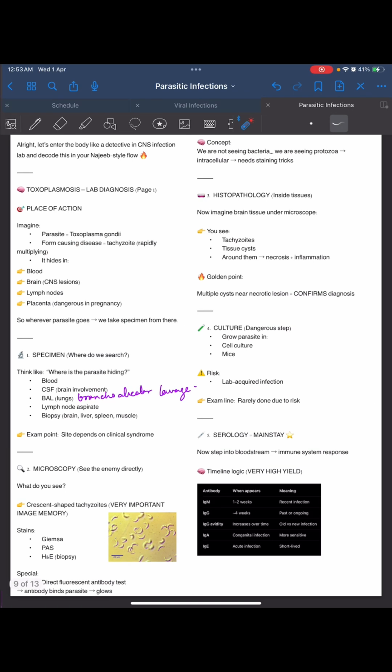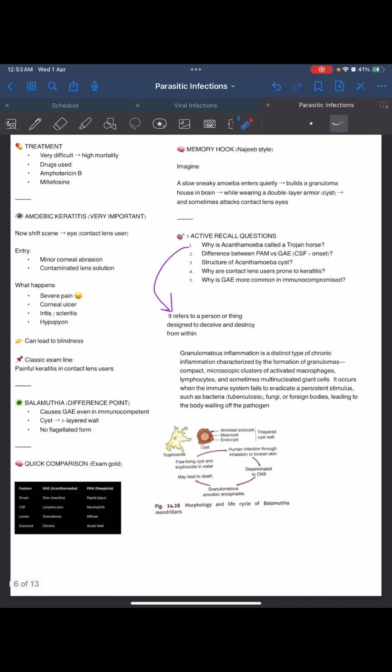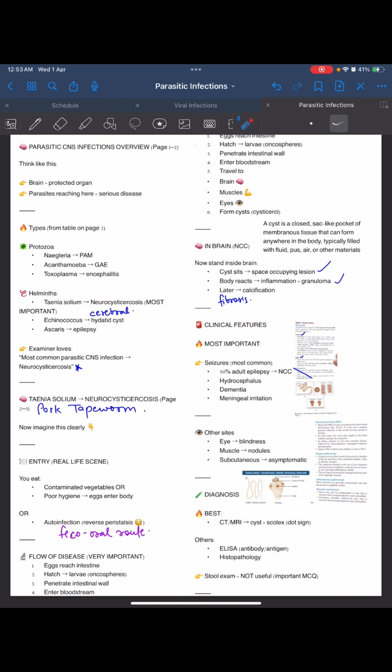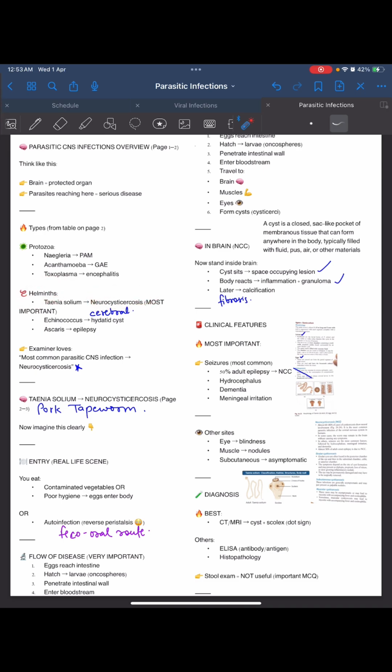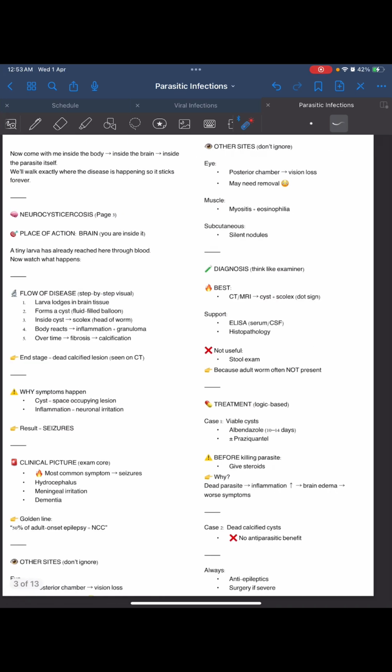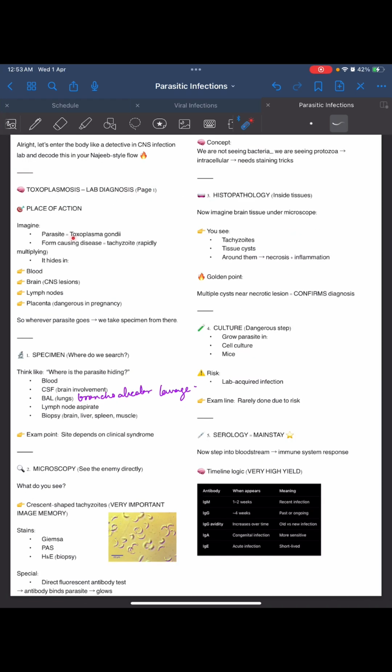So the toxoplasmosis parasite is Toxoplasma gondii, a protozoan, a single-celled parasite that causes encephalitis. Among all the 3 that we saw, first of all we saw NCC, which was a helminth. And the other 3, Naegleria and this toxoplasmosis, all of them are protozoa. The Toxoplasma gondii form causing disease is the tachyzoid, rapidly multiplying; it hides in the blood, brain, lymph node, placenta. Wherever the parasite goes, we take the specimen from there.